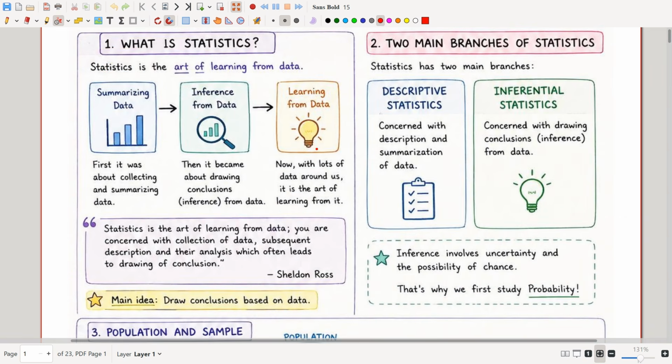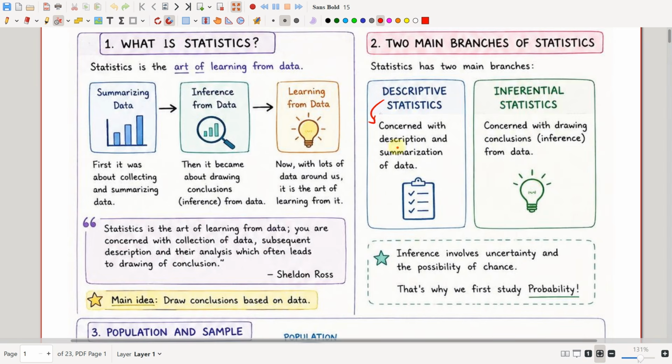According to Sheldon Ross, statistics is the art of learning from data. You are concerned with collection of data, subsequent description, which means summarizing, and their analysis, which often leads to drawing of conclusions. So you're learning from data, summarizing it, and drawing some conclusions. There are two main branches of statistics, which are descriptive statistics and inferential statistics.